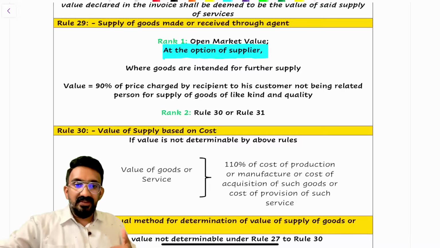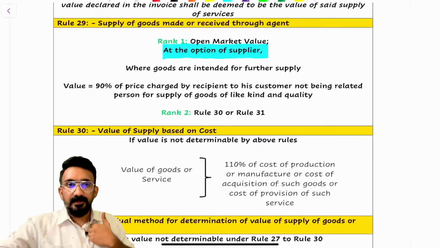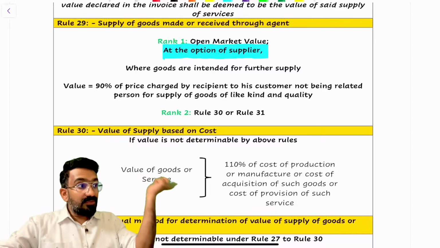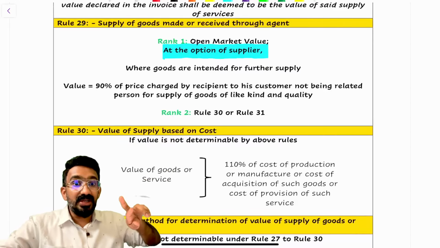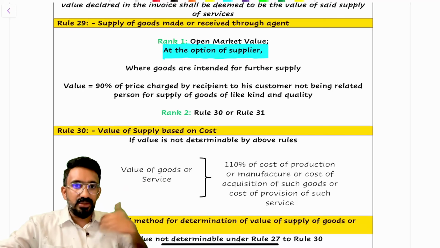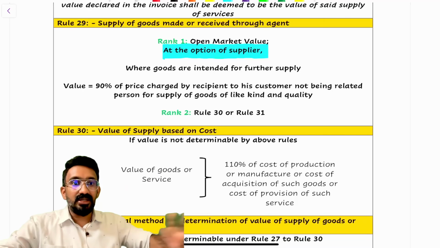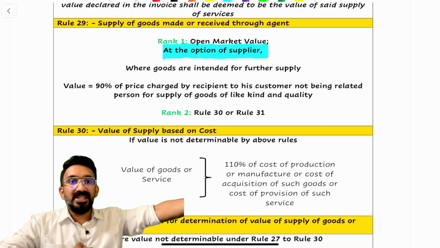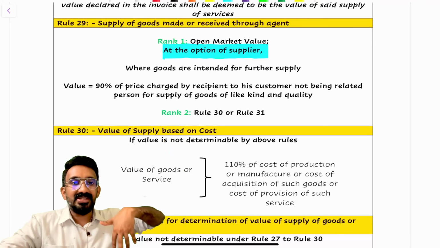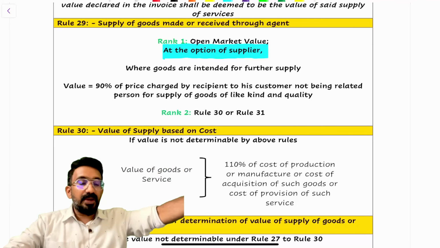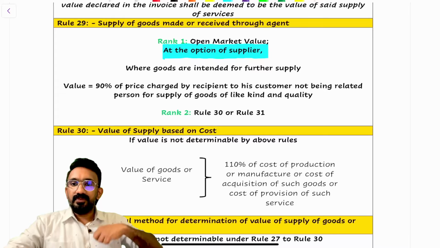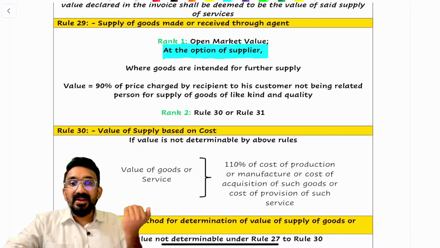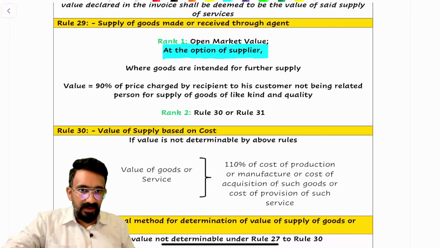If on 1st January I'm sending a TV to Raju, I'm Samsung. On 1st January, there would have been a sale that has happened by Raju to a customer of that product. That's why I'm using the words like kind and quality, because this product Raju is yet to sell, the product that I'm sending today. On 1st January, I'm sending a certain TV. But there is a similar TV that is being sold by Raju on the same day, maybe the same model and previous product I already sent them. That price, I'll take 90% as my value at my option.